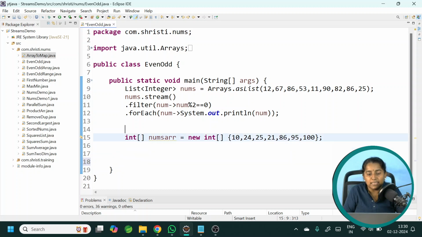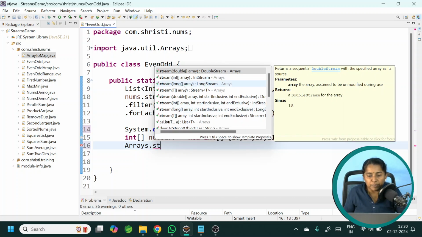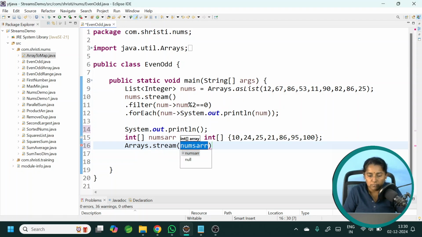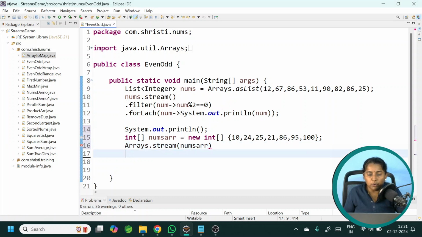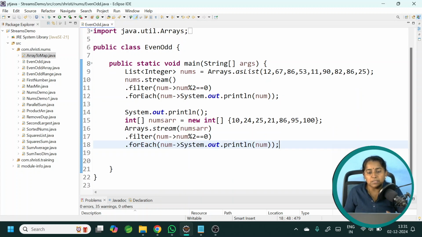Similarly, let us try to get the even numbers for an array. To convert an array into a stream, the method is Arrays.stream. It takes an array as parameter. See the return type. It is not a Stream of Integer. These are all primitive streams, which are called specialized streams. In our case, because we are going to pass an int array, we will get an IntStream. Arrays.stream by passing the numbers array. Again, now I can use dot filter and dot forEach. So both pieces of code should return me the even numbers.